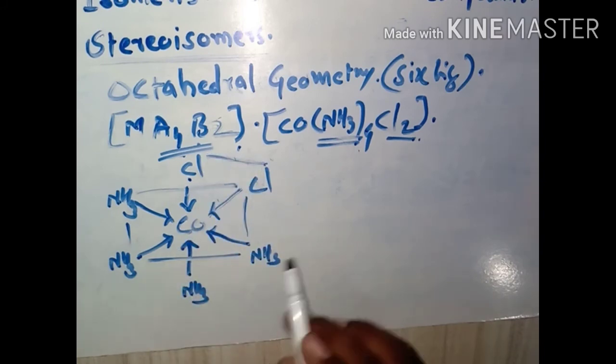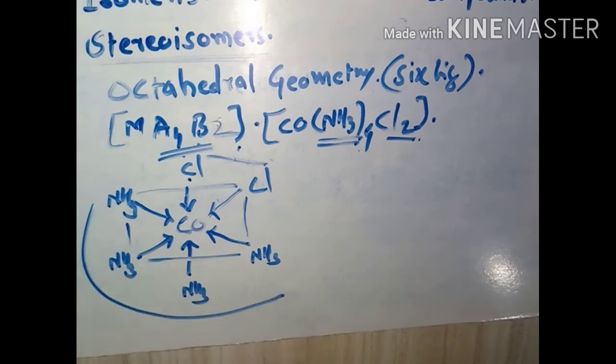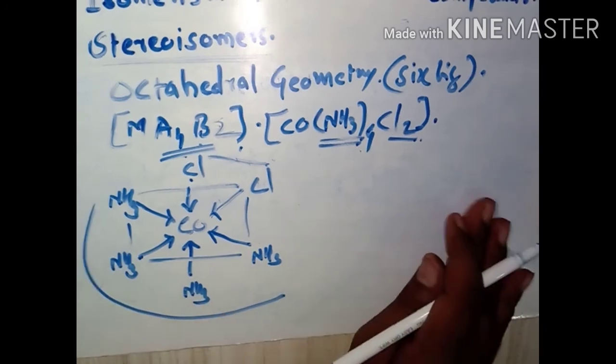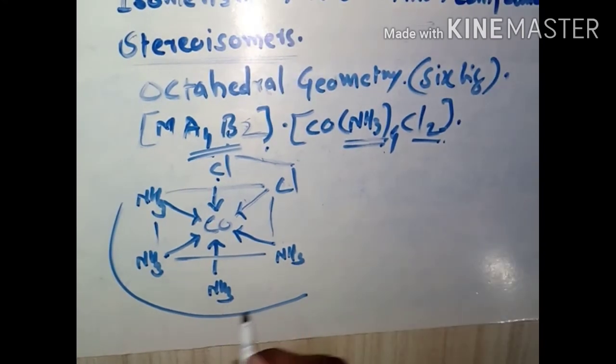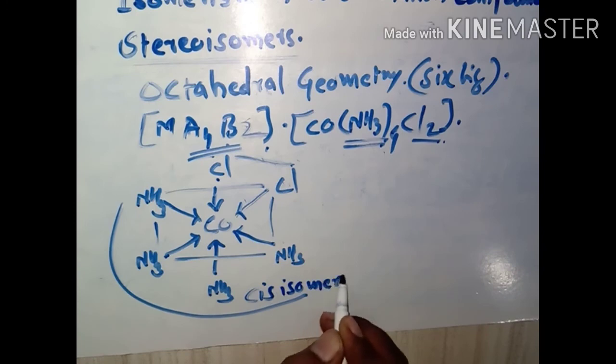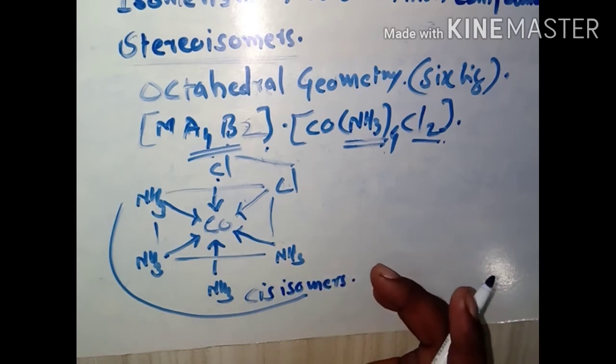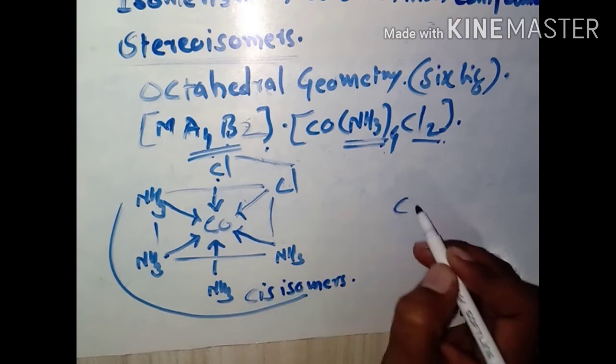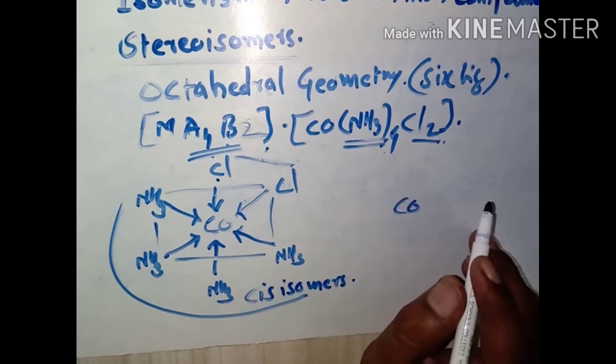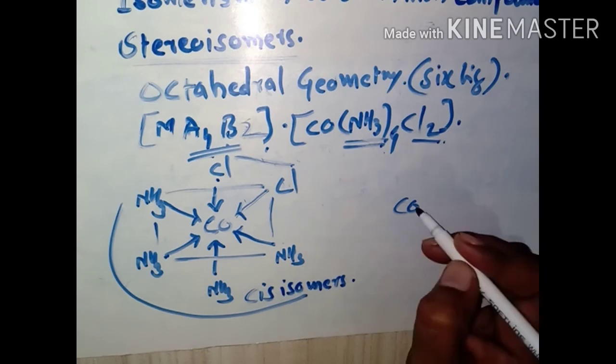Or if you consider the NH3, then all the NH3 are present at the same side. Such an arrangement is known as cis isomer, in which identical ligands are present at the same side of the central metal ion.